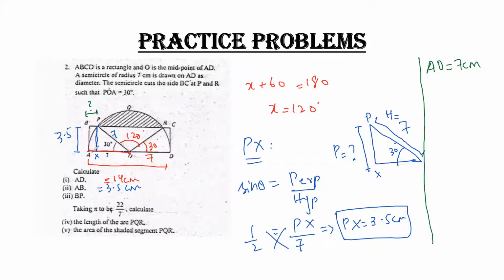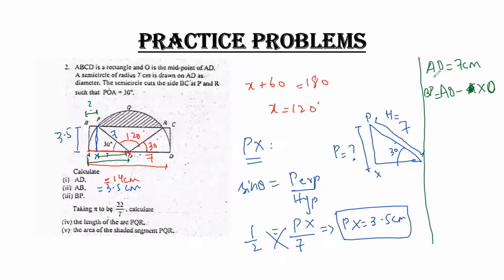If I subtract XO from AO, I'll get the value of AX, which is basically BP.